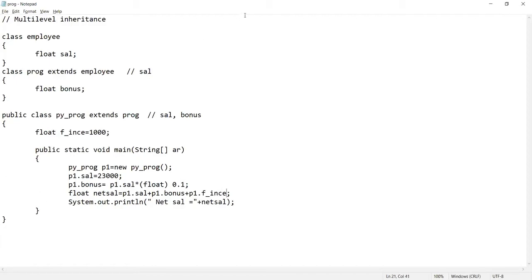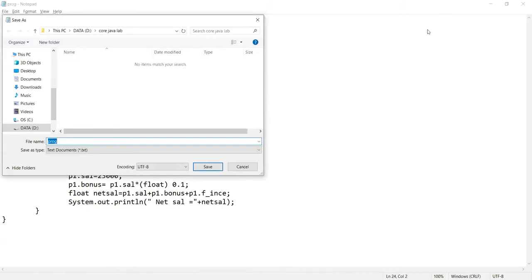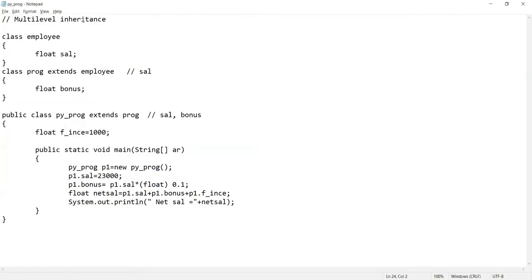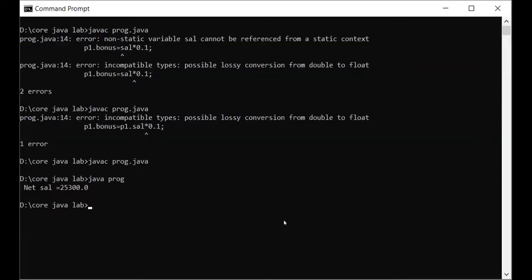So we'll try to compile this program. First of all, you have to save this program now. Save the program, and through which name you are going to save, because my least child class is a Python programmer and the main function I have declared inside that. So I will make a class with py.prog. Okay, so javac.